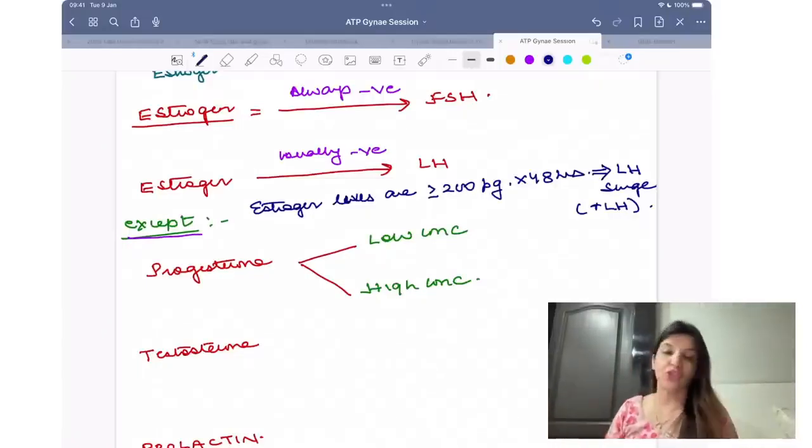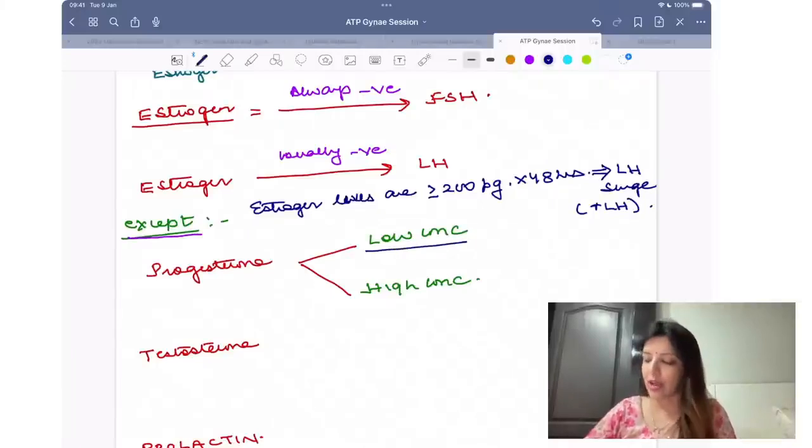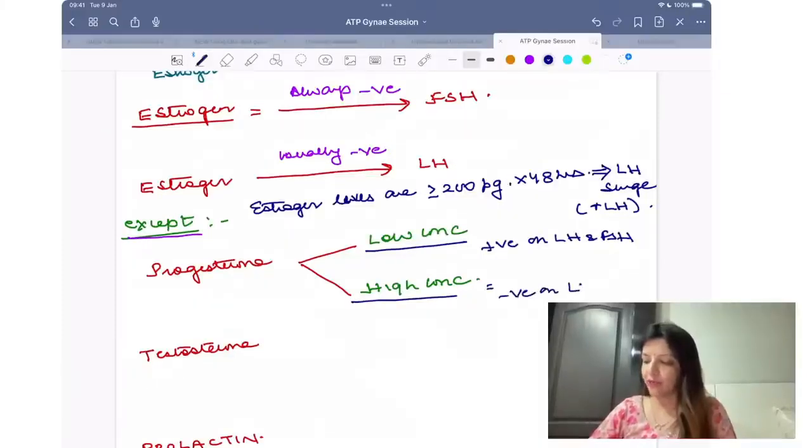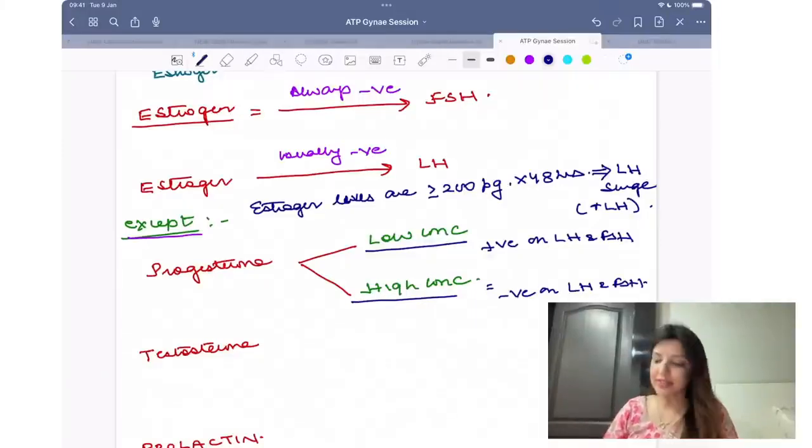Only in one condition does estrogen have a positive feedback on LH, and that is when the values of estrogen are more than 200 picograms for 48 hours, right? As far as progesterone is concerned, progesterone in low concentration has a positive feedback on LH and FSH. In high concentrations, it has a negative feedback on LH and FSH, right?